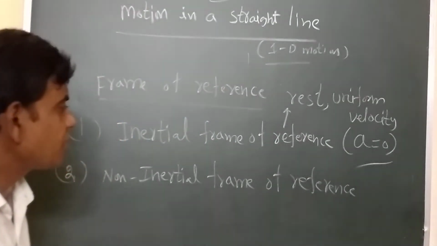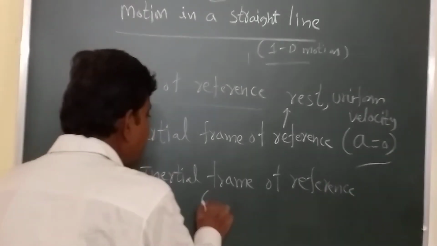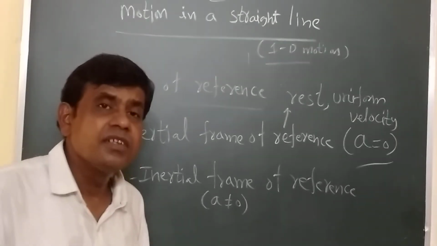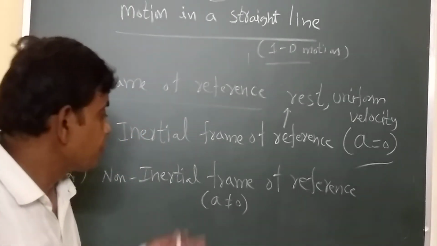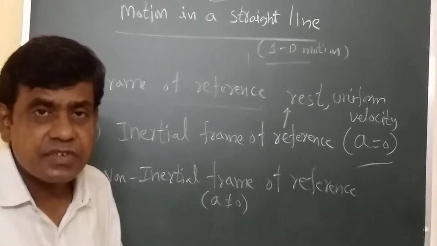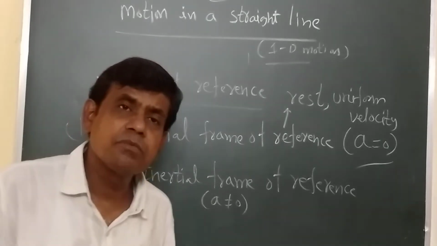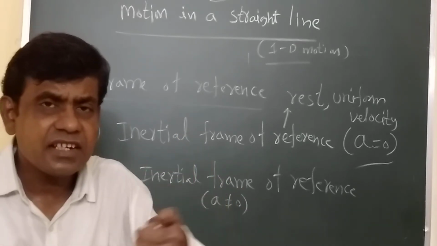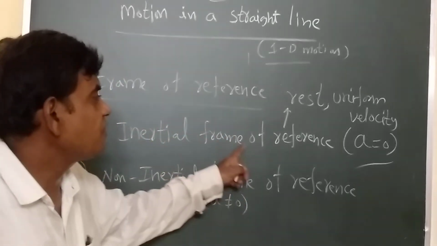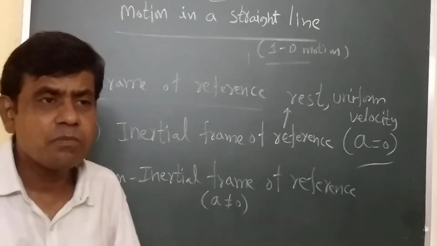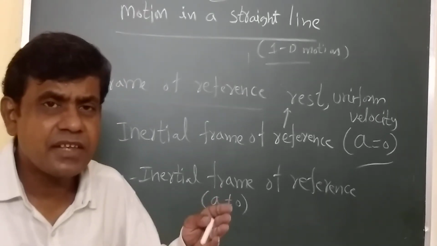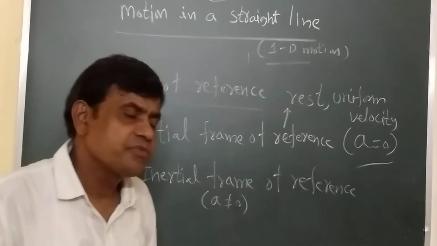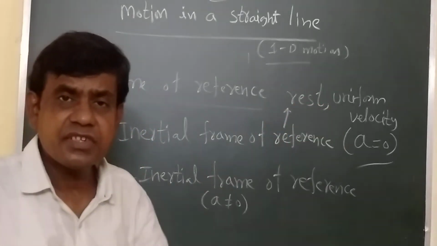Similarly, non-inertial frame of reference. In this case, acceleration is not zero. That means the system has some acceleration. So that is called non-inertial frame of reference. For example, one bus is traveling with a uniform velocity. So acceleration is zero. That goes to inertial frame of reference. Similarly, one bus is at rest, in which one passenger is sitting. That system also belongs to inertial frame of reference, because acceleration is zero.